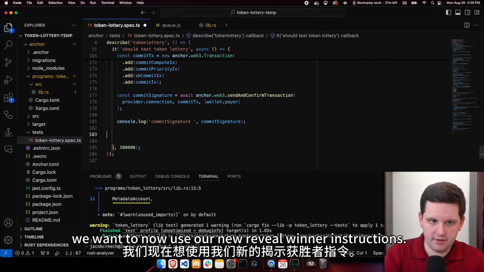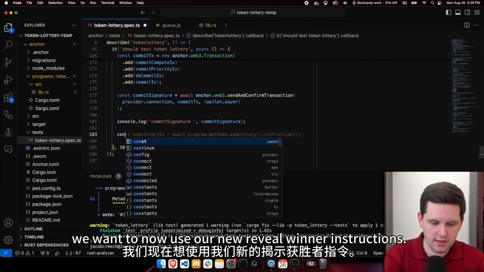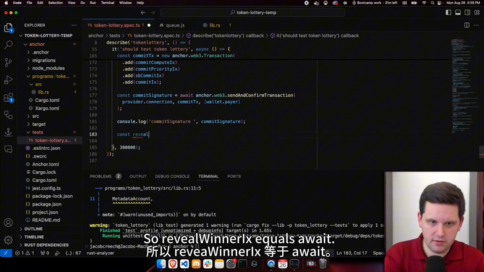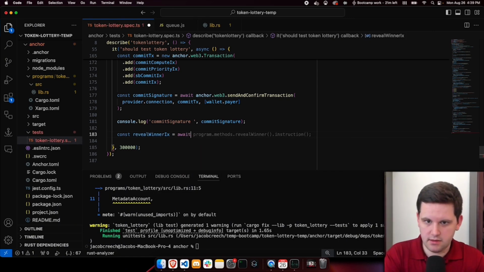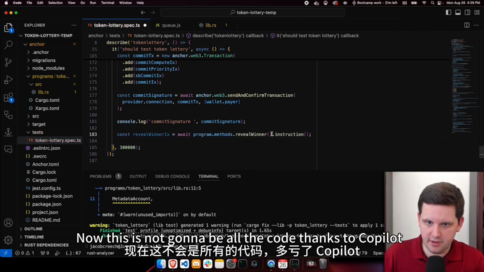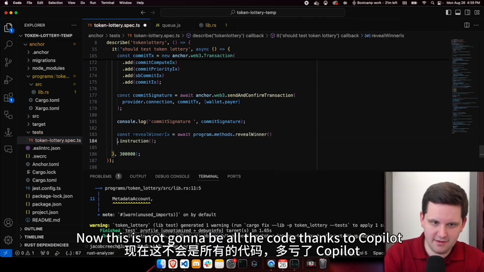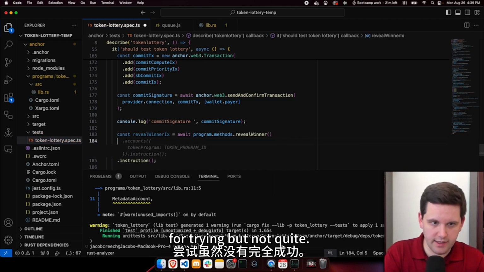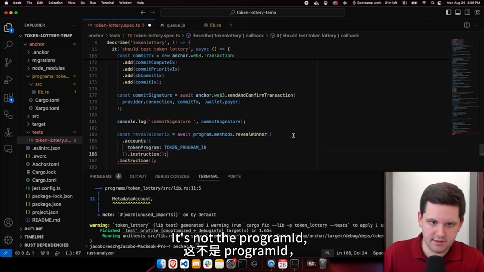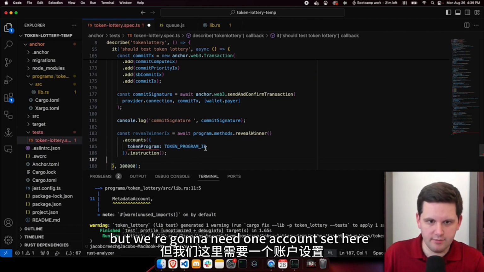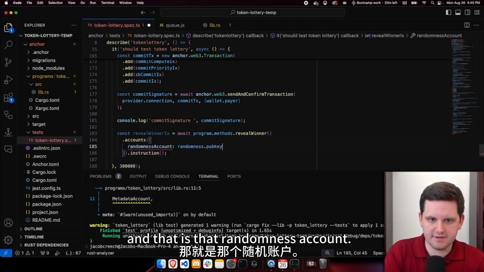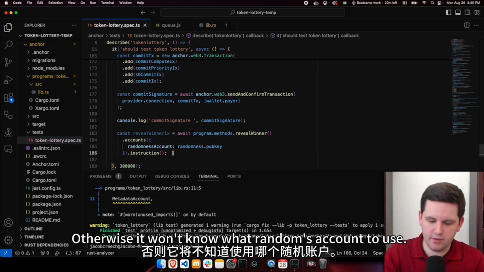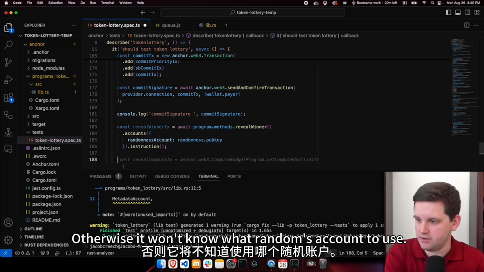So after the commit, we want to now use our new reveal winner instruction. So reveal winner ix equals await. Now this is not going to be all the code. Thanks Copilot for trying, but not quite. It's not the program ID, but we're going to need one account set here, and that is that randomness account. Otherwise, it won't know what randomness account to use.